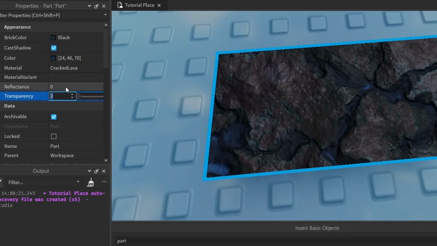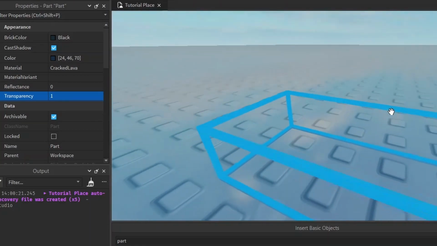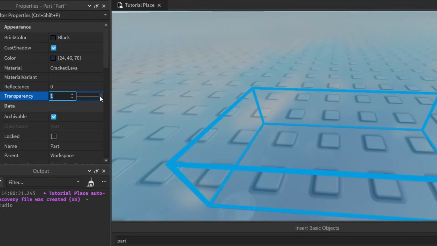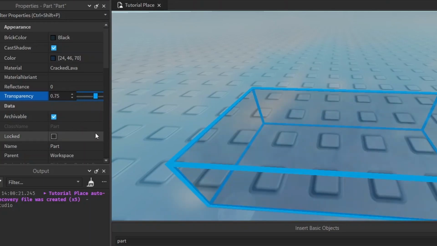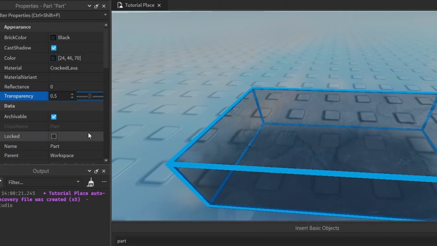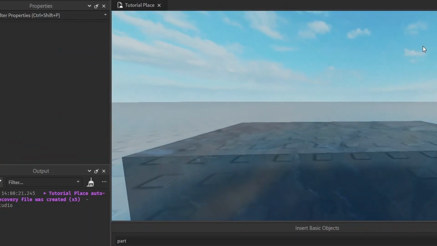Another common property is transparency. It takes in a number 0 to 1, 0 being completely not transparent. As you see right now, you cannot see through the part. But if you make it 1, it becomes completely transparent. You can't see it at all. It also has this slider that you can slide to any decimal value in between those two. Like if you want it 50% transparent, just leave it at 0.5, and now it's semi-transparent.